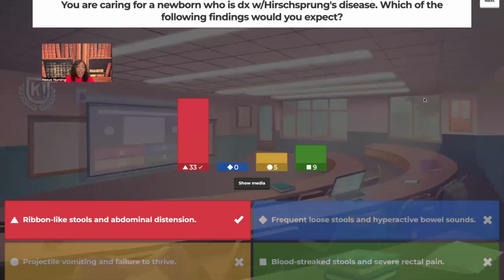Very good. Ribbon-like stools and abdominal distension. So let's talk about this disorder, Hirschsprung's disease. This is where the patient has aganglionic cells. No ganglionic cells. That word A in front of a word means without in the medical field, right? So no ganglionic cells in the large intestine, to be more specific, like in the rectal area.